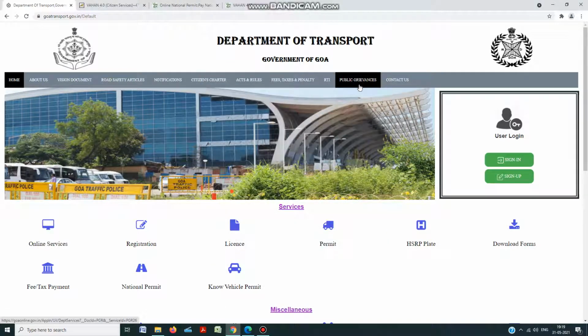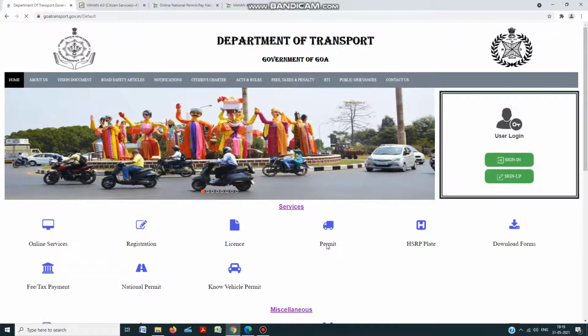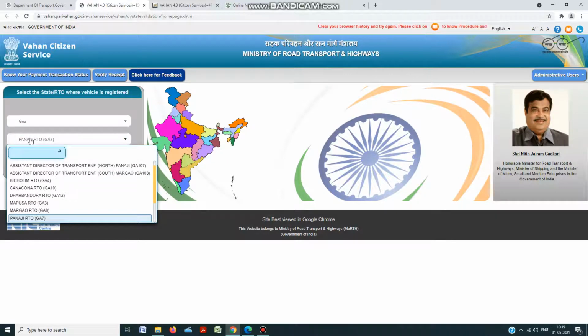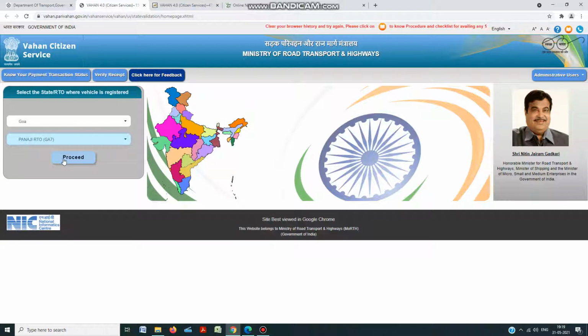To apply for permit services, we have to go to goatransport.gov.in and click on the link for services and permit services. The link will be diverted to the Vahan Citizen Service site hosted by the Ministry of Road and Transport. You have to select the state, that is Goa, and the RTO where the citizen's vehicle is registered. Right now I am selecting RTO Panaji to register my vehicle.